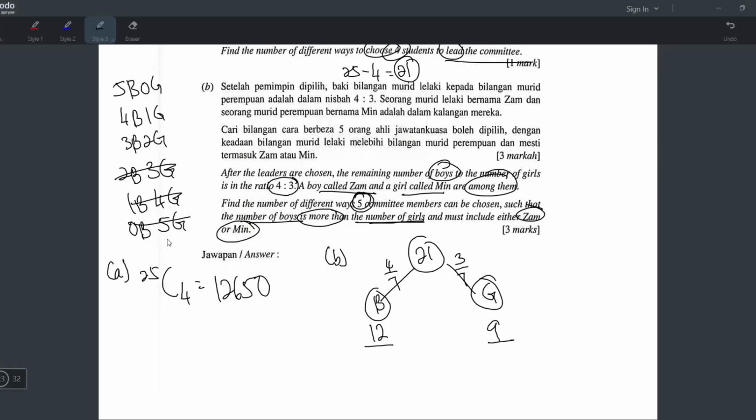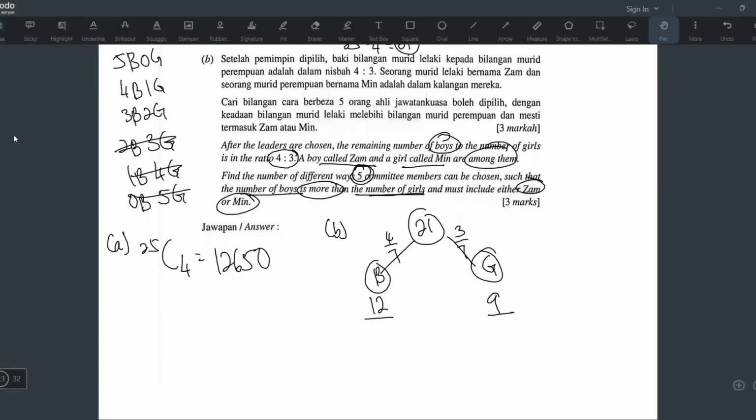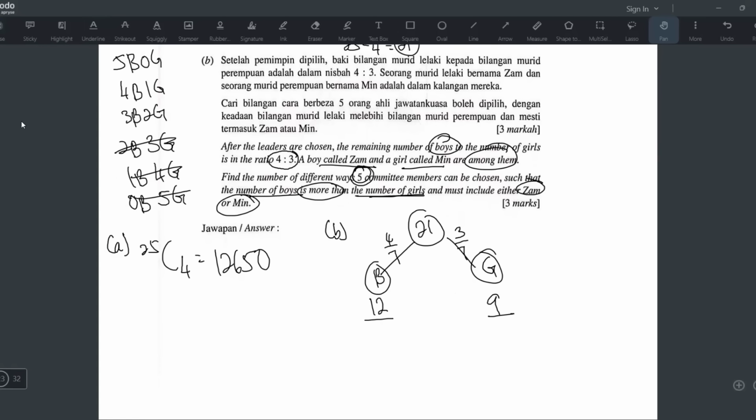But you cannot directly do it, because there is one more condition. It must include either Zam or Min. That is the part we have to be careful about. If it did not say that, if I cut this part, then you could directly do it: just do 12C5 times 9C0 plus 12C4 times 9C1 plus 12C3 times 9C2 and then equal. But here they have one more condition, must include Zam or Min.